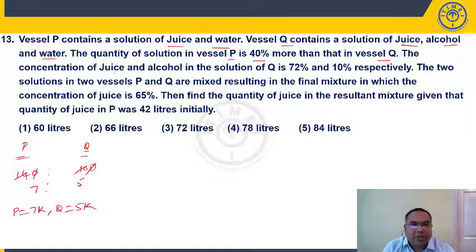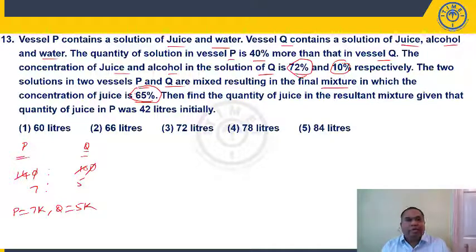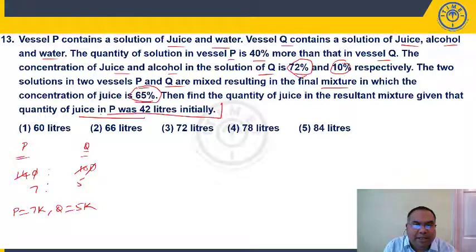The concentration of juice and alcohol in solution Q is 72% and 10% respectively. The two solutions in two vessels P and Q are mixed, resulting in the final mixture in which the concentration of juice is 65%. So when you mix the contents of vessel P and vessel Q, the juice percentage is coming around 65%. We need to find out the quantity of juice, how many liters of juice is present in the resultant mixture, given that the quantity of juice in P was 42 liters initially. Initially in P, we have juice of 42 liters.